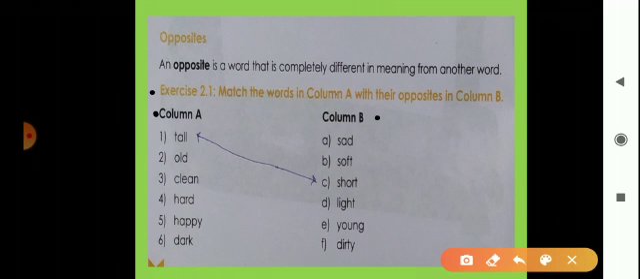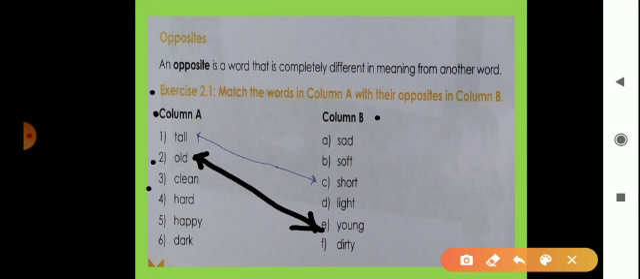Now first is tall. It's already done. Tall means it has a height, and the opposite, the different meaning, is short. Okay, now look here, OLD, old. Then what is the opposite word of old? Young. Very good. Look here, old, young. Young means jawan and old means budhe.